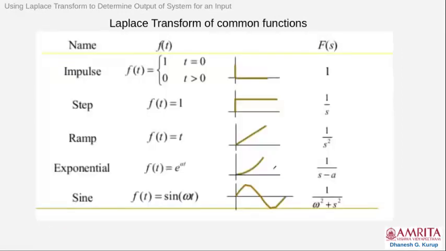Now, here are the Laplace transforms of common functions. You can derive them very easily by plugging these various f of t's into the basic equation. Of course, we have computed the Laplace transform of the impulse and the exponential. The Laplace transform of the impulse is 1, the Laplace transform of e raised to at is 1 by s minus a, and e raised to minus at will be 1 by s plus a, of course. Similarly, you can find the Laplace transform of a sinusoidal signal as omega by omega square plus s square.